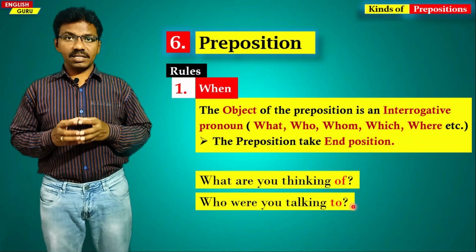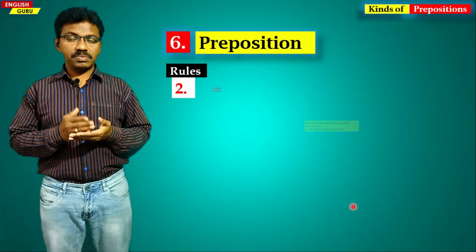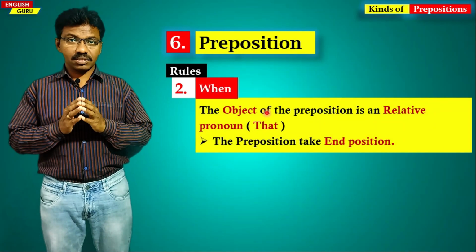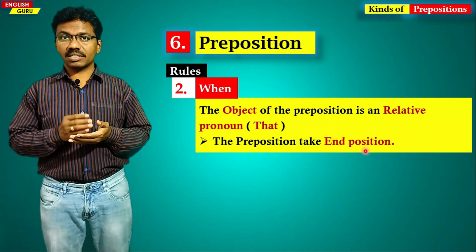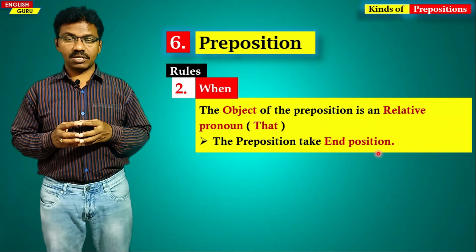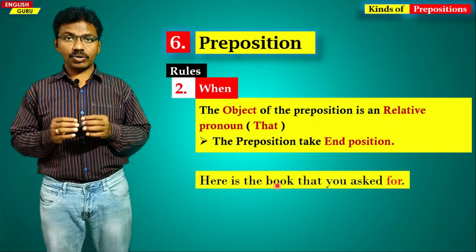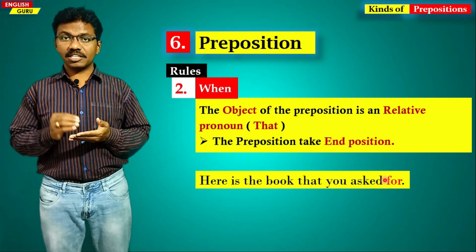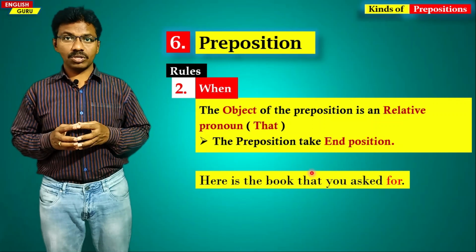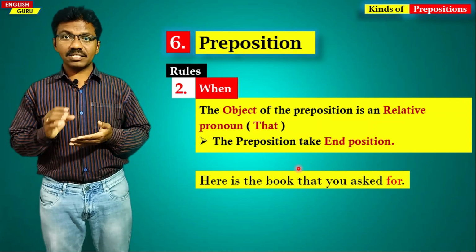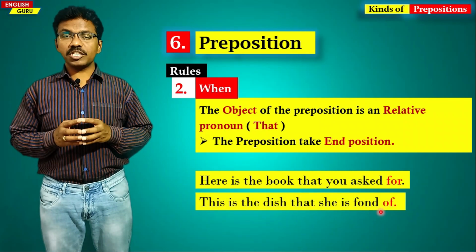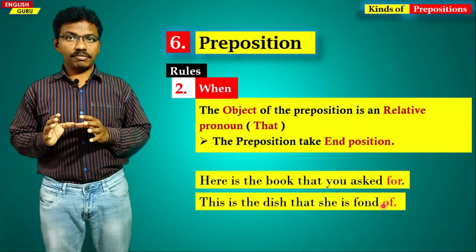In a similar manner, the second one is when the object of the preposition is the relative pronoun "that", then also the preposition takes the end position of a sentence. For example, here is the book that you asked for. So "for" is a preposition and it is placed at the end of the sentence because the object of "for" is "that". The second sentence, this is the dish that she is fond of. So "of" is a preposition.